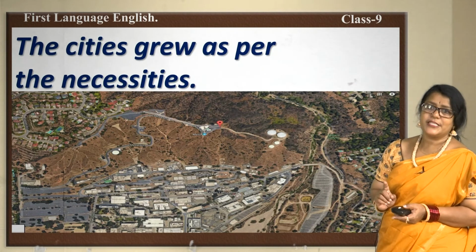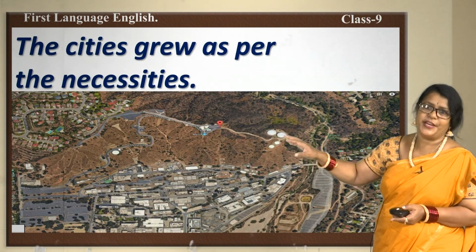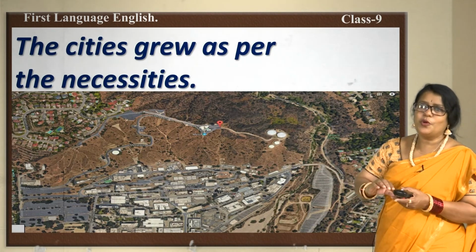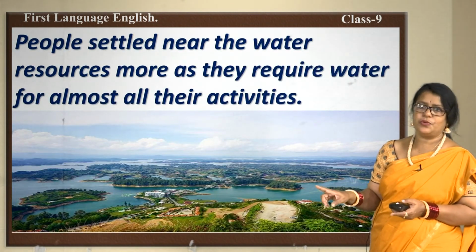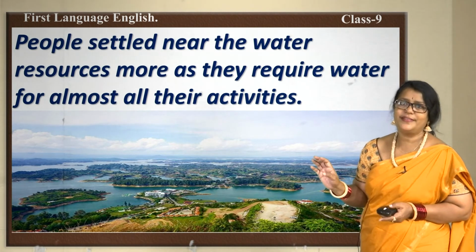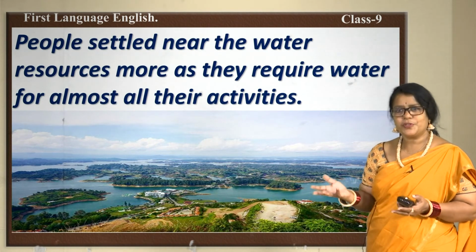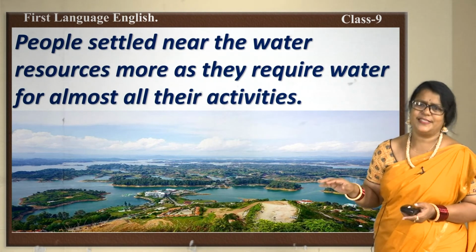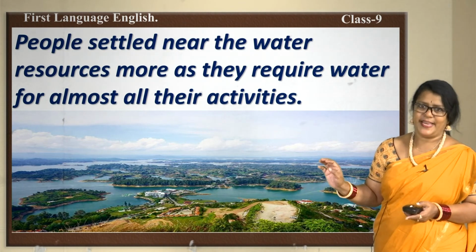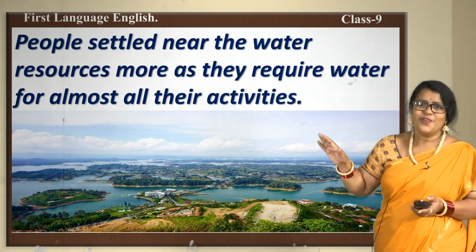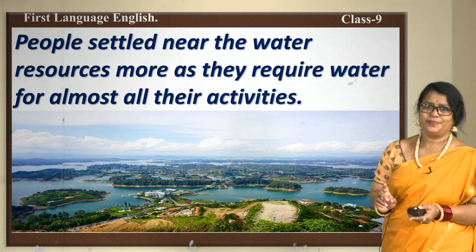The city grew as per the necessity, and as the necessity arose, the city grew wherever it was needed, and there was no linear way of growth. People settled near the water resources more as they required water for almost all their activities. And where there was no water, the people were less. The population is less where the water resources are not there. Population is more where the water resources are there. Okay? Fine. Make a note of this also.